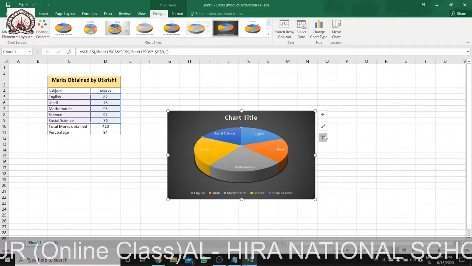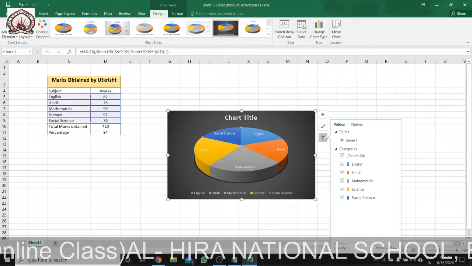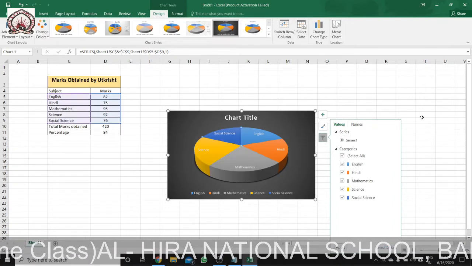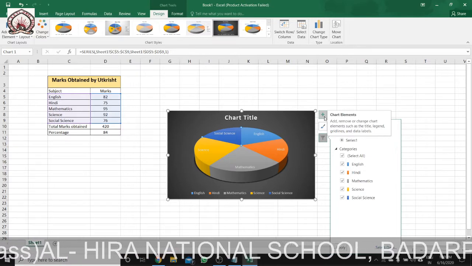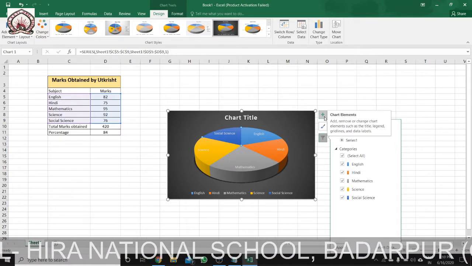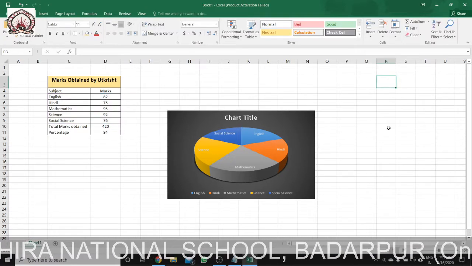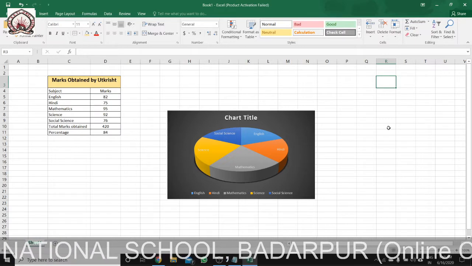You can also filter it based on this, and you can also add or remove anything from this chart. So this is how we can make a chart. Hope you understand.